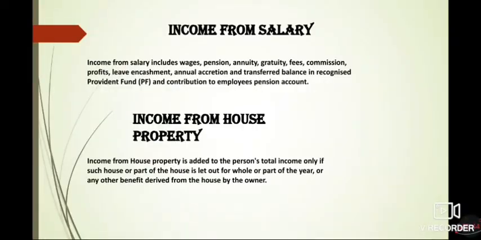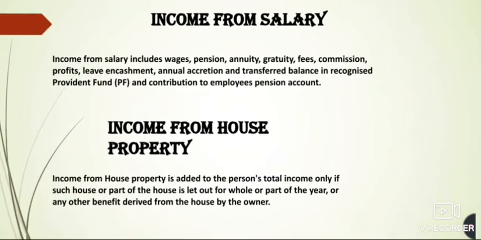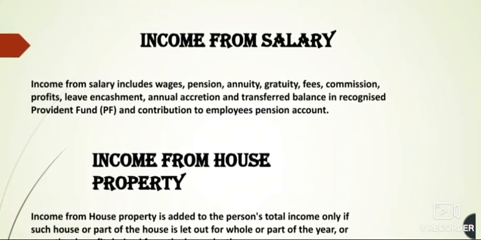Now we are coming upon all the 5 heads of income that we have studied earlier. The first one is the income from salary. As you know, for the salary we must have an employer and employee, and whatever the employer gives him, whether it is in cash or in kind, all that is considered to be a part of the salary.